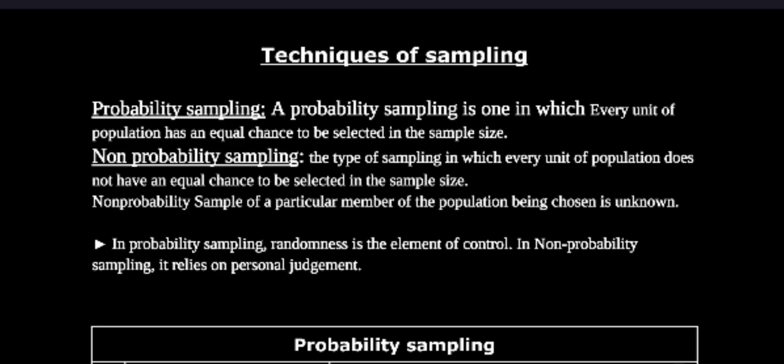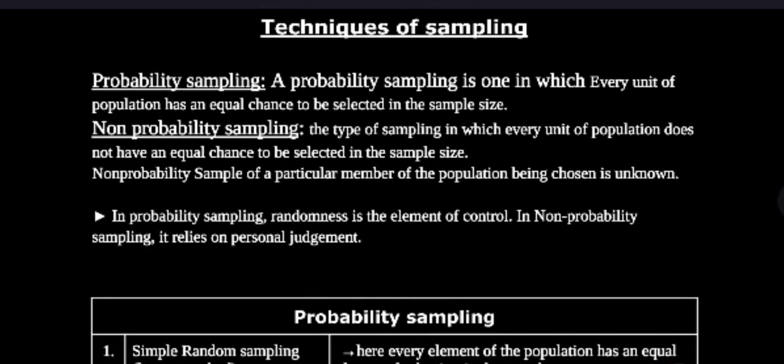Non-probability sampling is one in which every unit of the population does not have an equal chance to be selected in the sample. In non-probability sampling, the probability of a particular member of the population being chosen is unknown. In probability sampling, randomness is the element of control, whereas non-probability sampling relies on personal judgment.